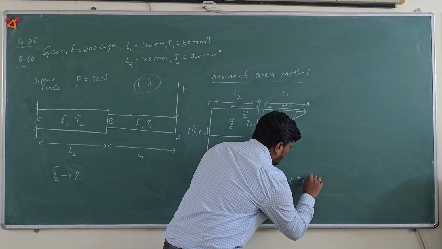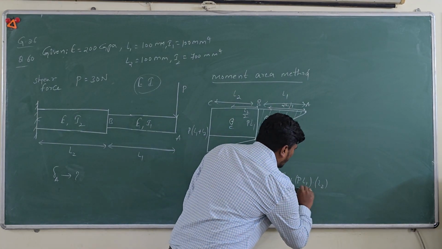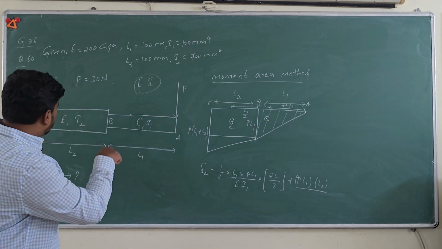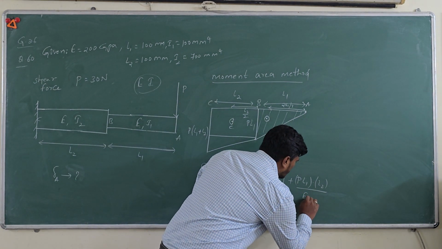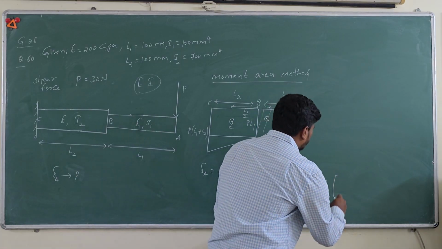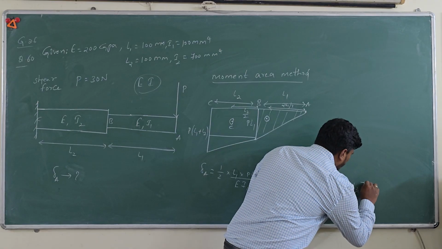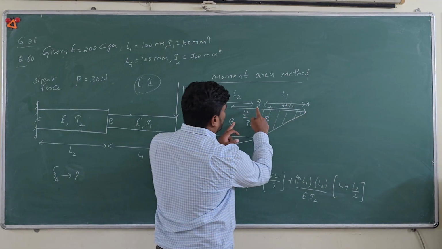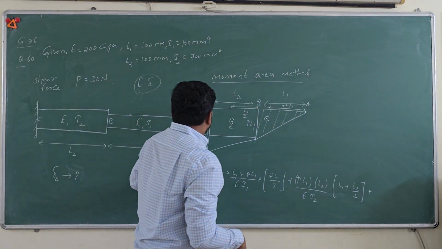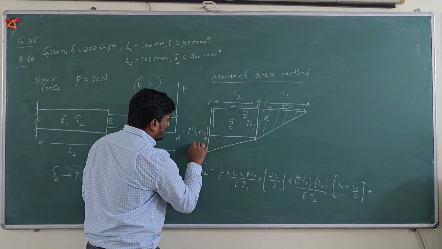It is P into L1 into, and the base is L2 divided by, now since it is made of the same material and it has different moment of inertia, so you just write divided by E into I2, then the centroidal distance will be L1 plus L2 by 2. So this whole distance is L1, so from point B it is located at a distance of L2 by 2. Okay, plus, so this part is P into L1, so this will be P into L2.